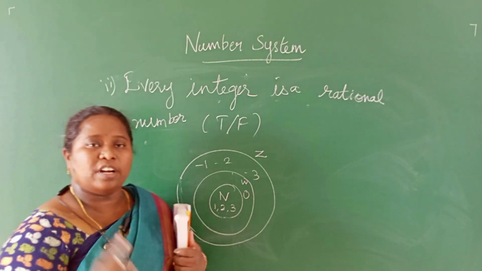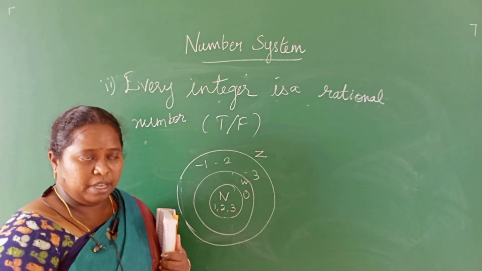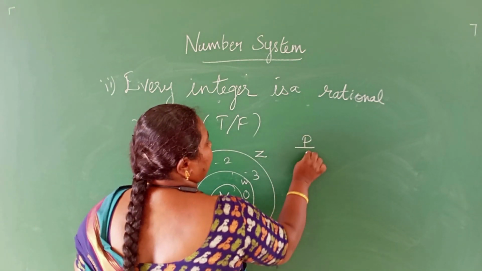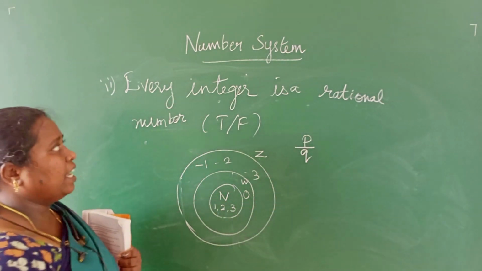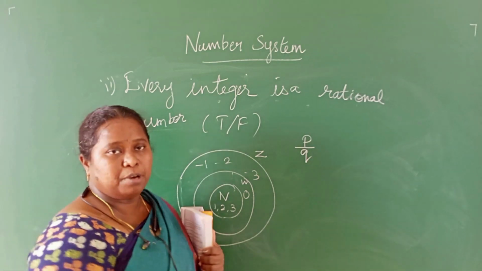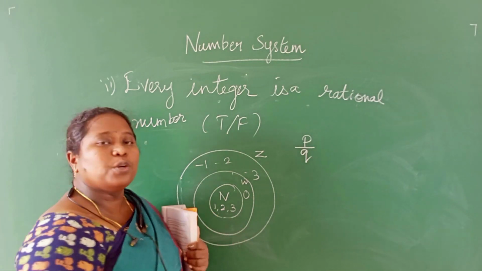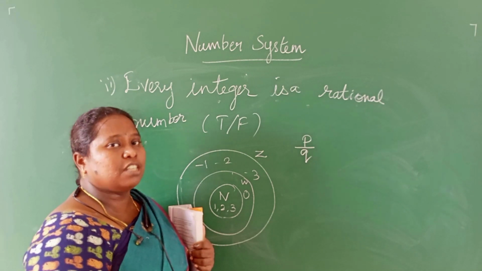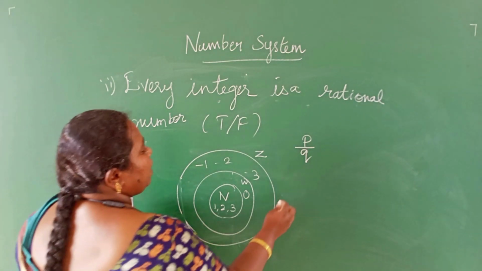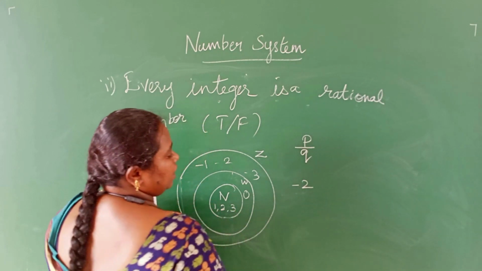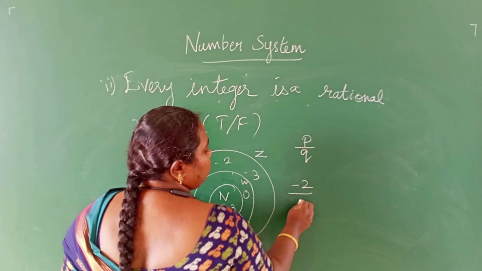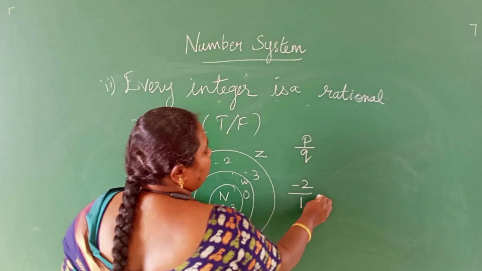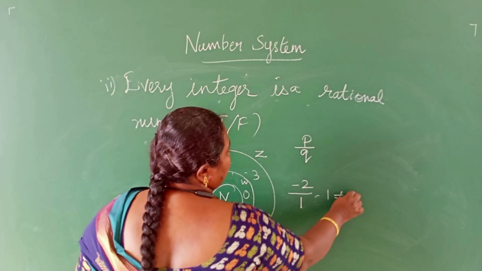What is the condition for a rational number? If a number can be written in the form of p by q, where p and q are integers and q should not be equal to 0. So we can say minus 2 can be written in the form of minus 2 by 1, which is in the form of p by q, where 1 is not equal to 0.